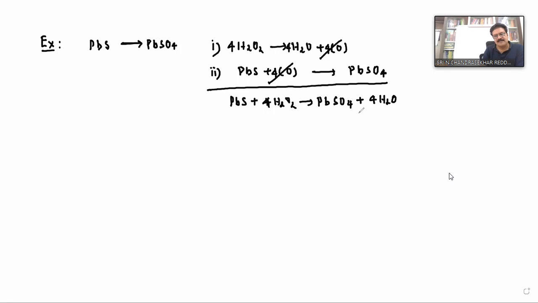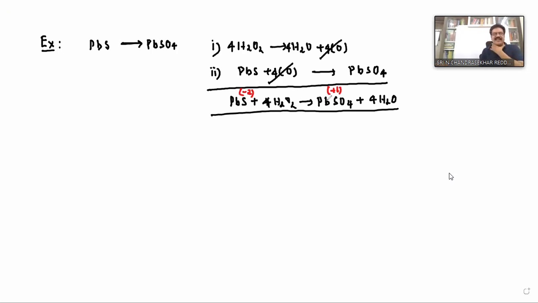Is this equation balanced or not? Yes, the equation is balanced. Now, in this equation, the oxidation state of sulfur on the left-hand side is -2, and on the right-hand side it is +6. Therefore, is it oxidation or reduction? Oxidation. An increase in oxidation state is called oxidation.